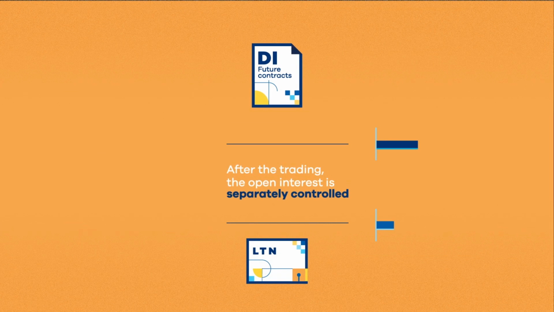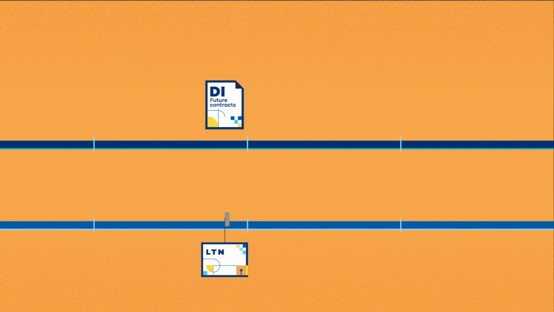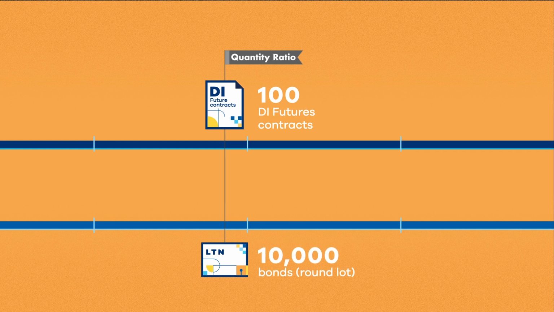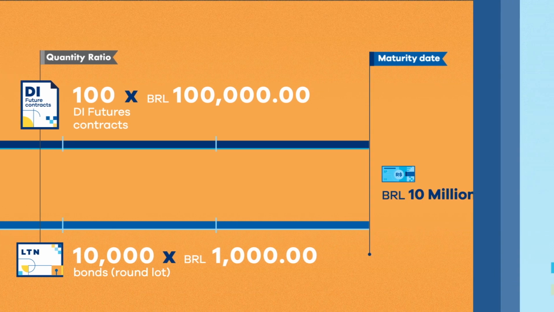The open interest is separately controlled by LTN bond and the DI futures contract after the trading. The quantity ratio is 100 DI futures contracts for an LTN round lot, 10,000 bonds, once the value of DI futures contracts is 100,000 reals at maturity, and the LTN's worth 1,000 reals.